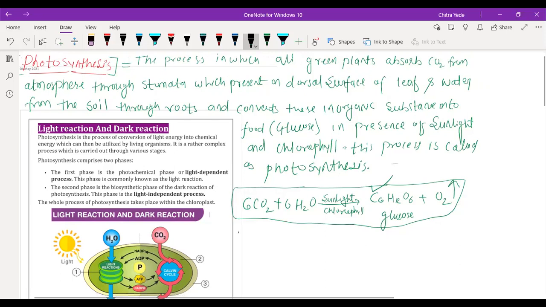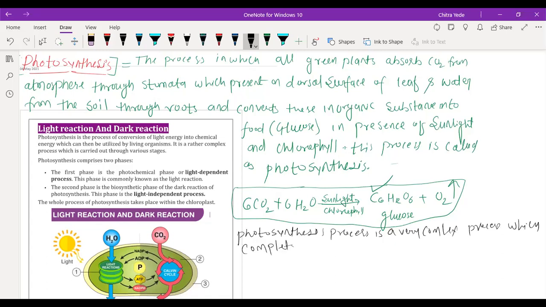Photosynthesis process is a very complex process which completes in series, means many steps or many events, or we can say a series of events.